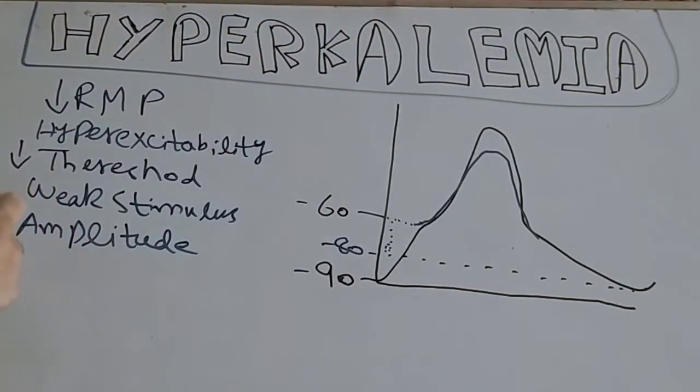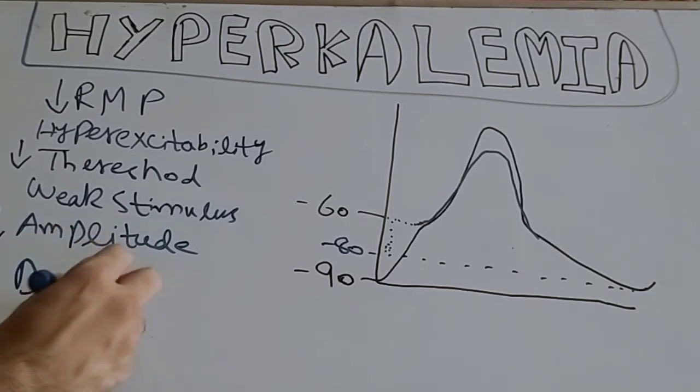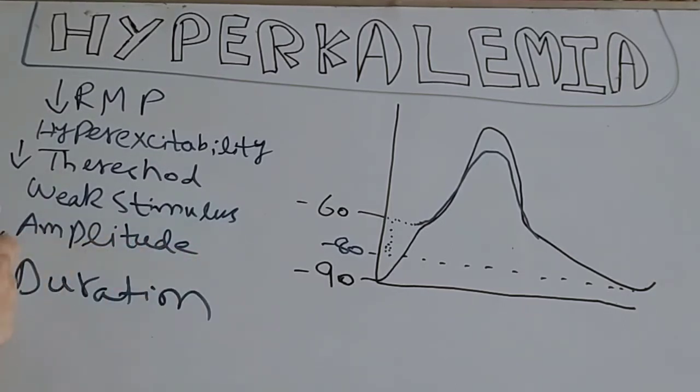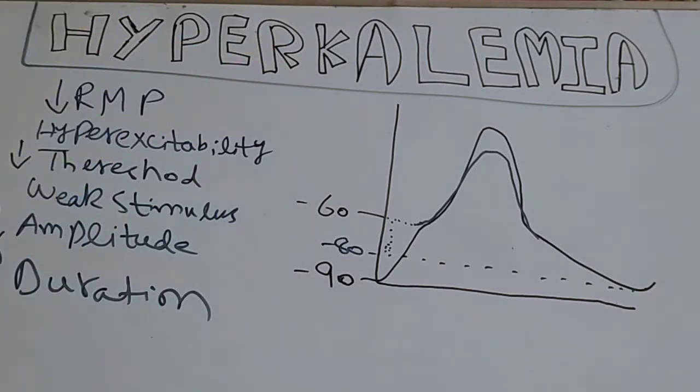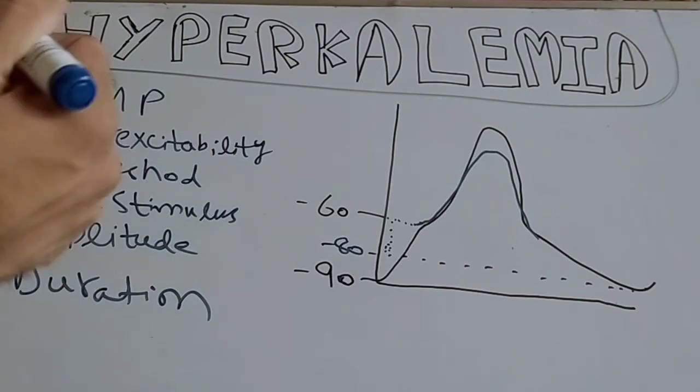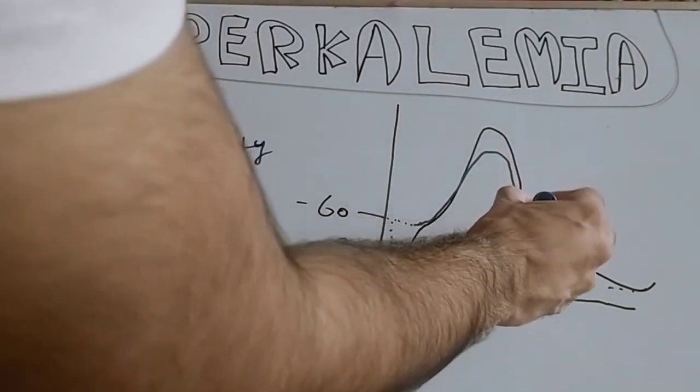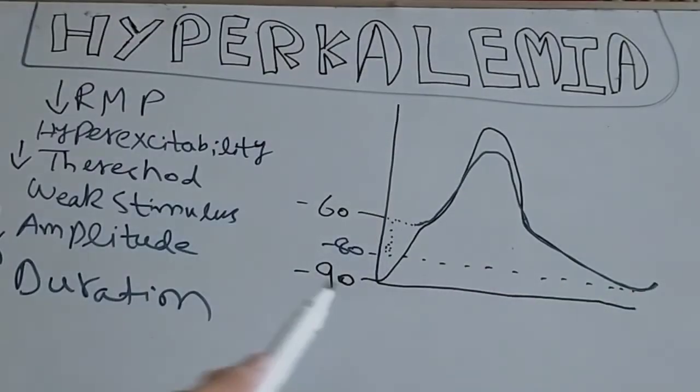And talking about the duration, the duration would be long because potassium ions are not moving with that much pace from the membrane into the extracellular fluid, because the extracellular fluid is already accumulated with potassium ions. So that's why the duration would be more. The duration of this propagation would be more, because potassium ions are coming out at a slower pace from the membrane into the extracellular fluid, since potassium ions are already accumulated there.